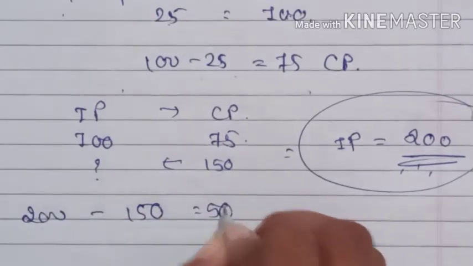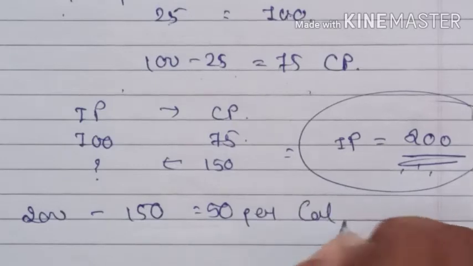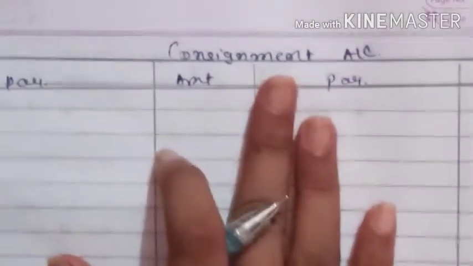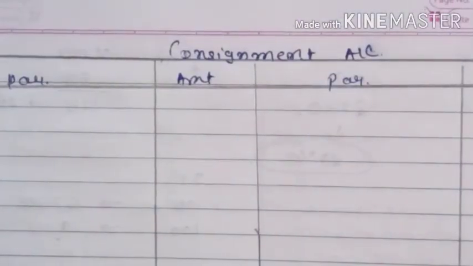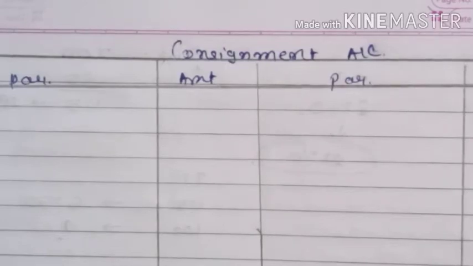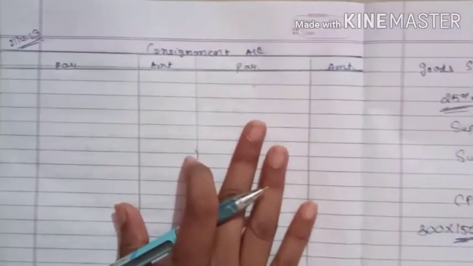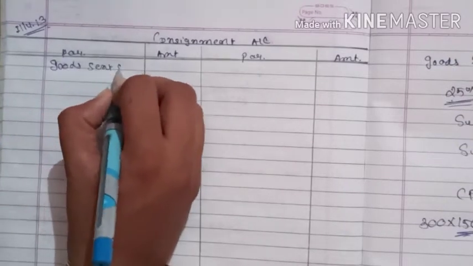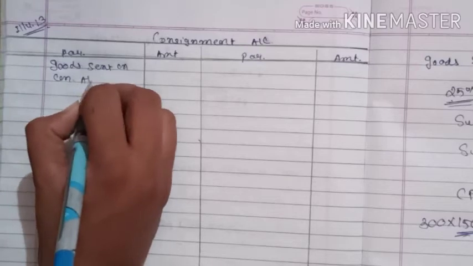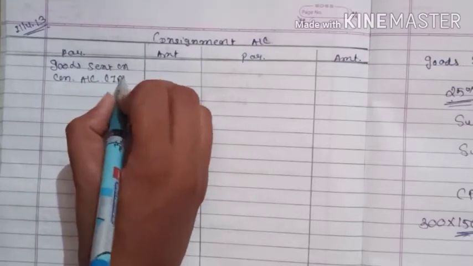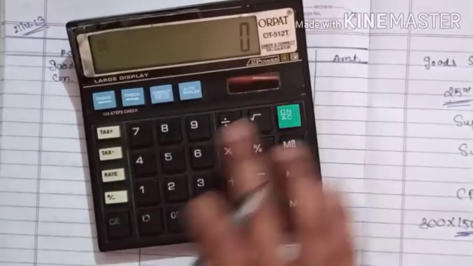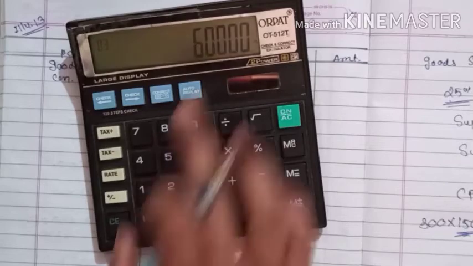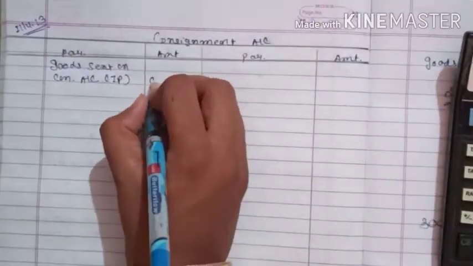So what is the difference? 50 per calculator, right? So here we will write Goods Sent on Consignment Account with invoice price. What is the invoice price? 200. And how many calculators are there? 300 calculators. So the rupees will come to 60,000.